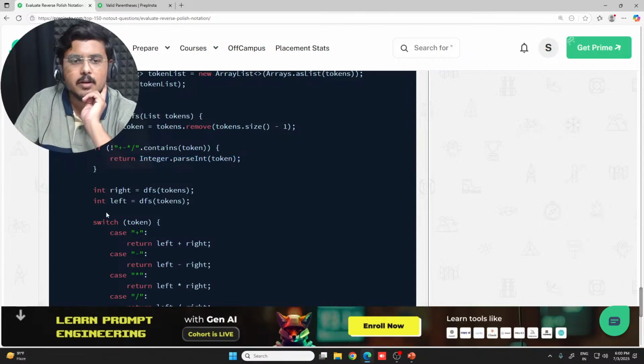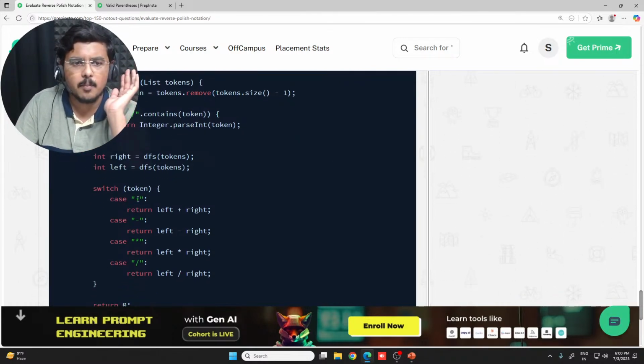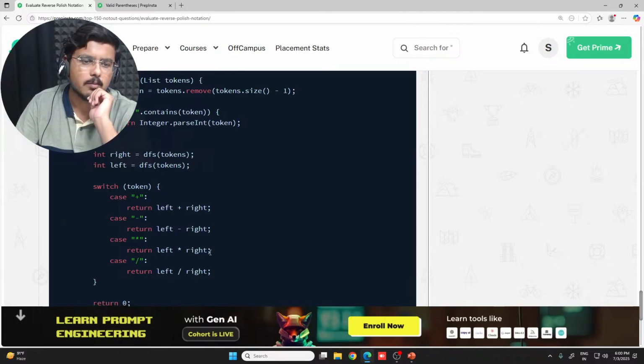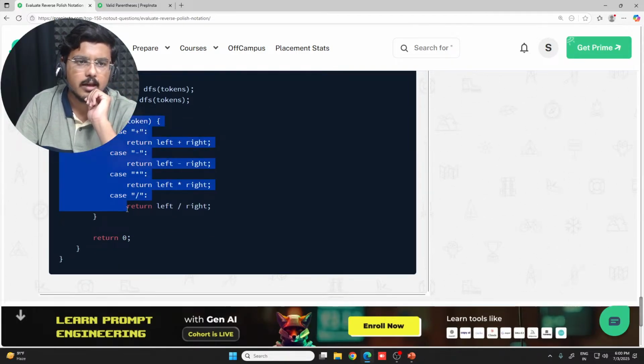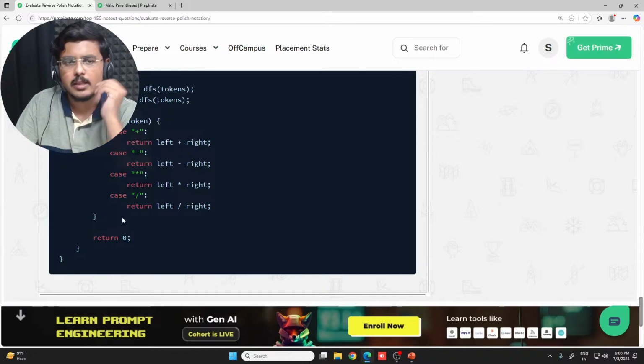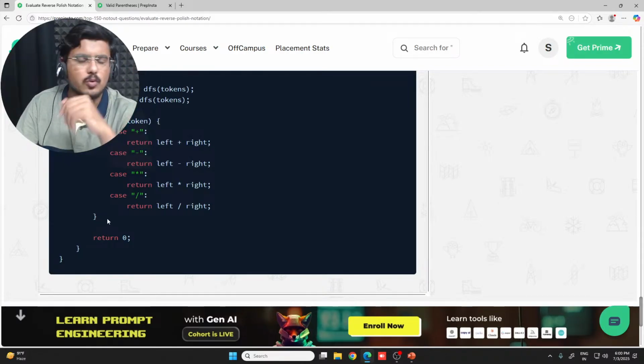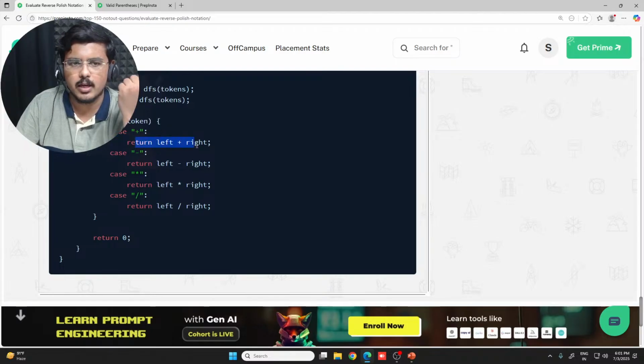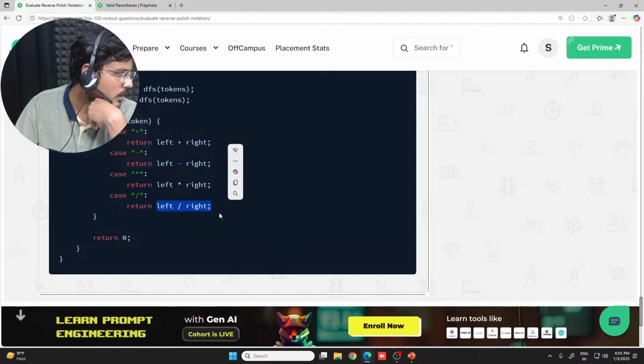Then again the same right and left would work recursively as I showed you. Same logic, absolutely the same logic, nothing is being changed except for the syntax. Then plus, minus would work in the same manner as they were working in Python. Similarly, here switch is being used. There we had used if and elif. You can use switches also. So basically switch is being used: for case plus, you return left plus right. For minus, you return left minus right. For star, you return left star right. For division, you return left divided by right.